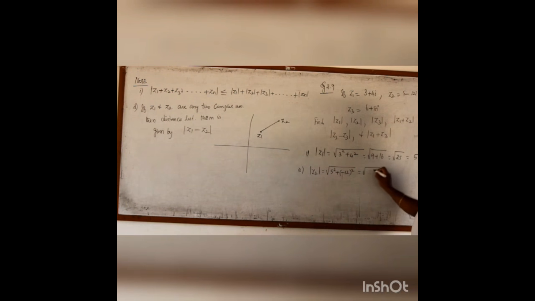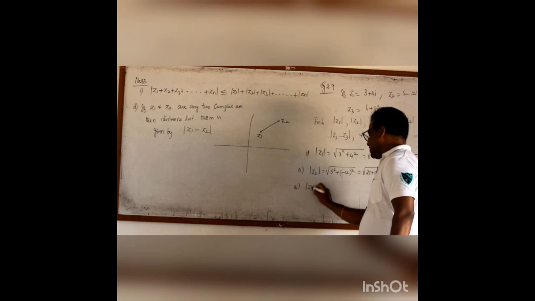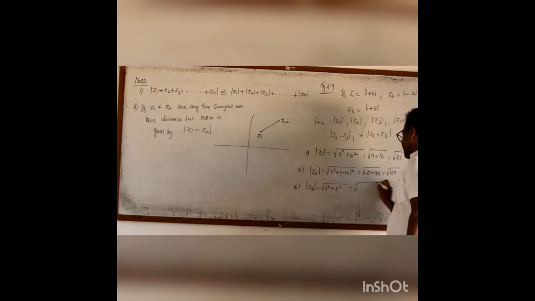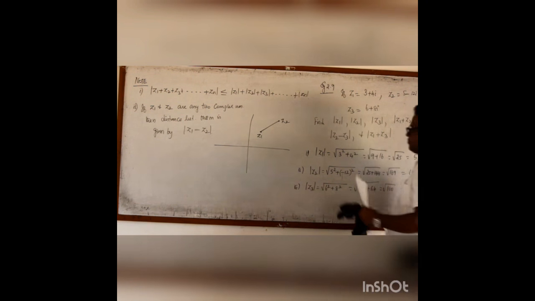So it is 25 plus 144. It is root of 169, that is 13. Third one, modulus of z3 is root of 6 square plus 8 square. It is 36 plus 64, root 100, which is 10.